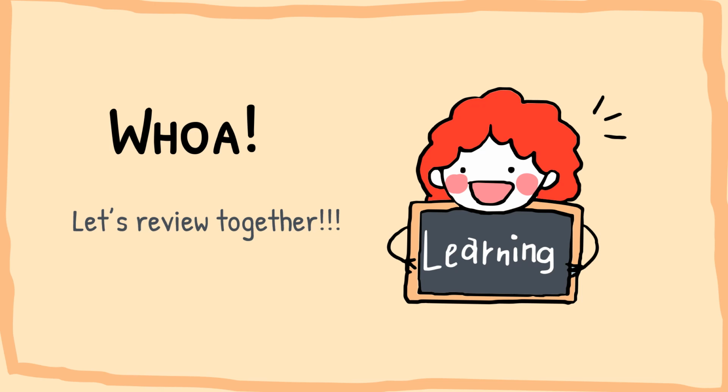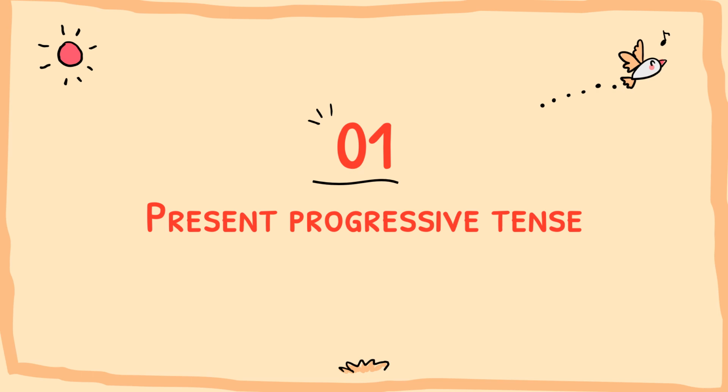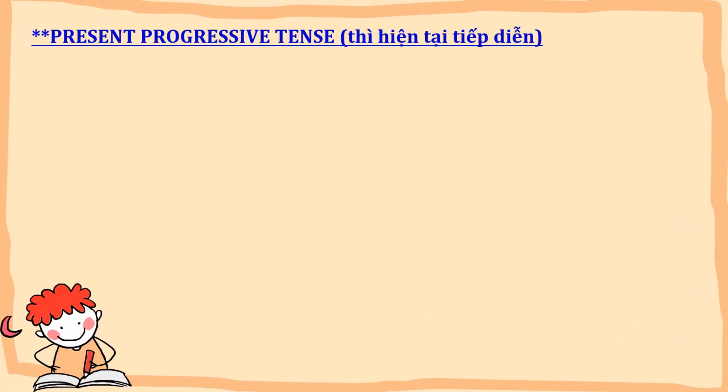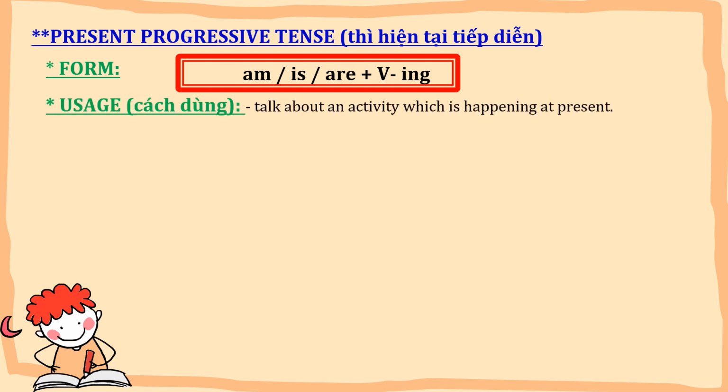Okay, now let's review together. Number 1, we will review about the present progressive tense. So now let's review about present progressive tense, and this is its form. We have is, are plus verb ing. And we use present progressive tense to talk about an activity which is happening at present.